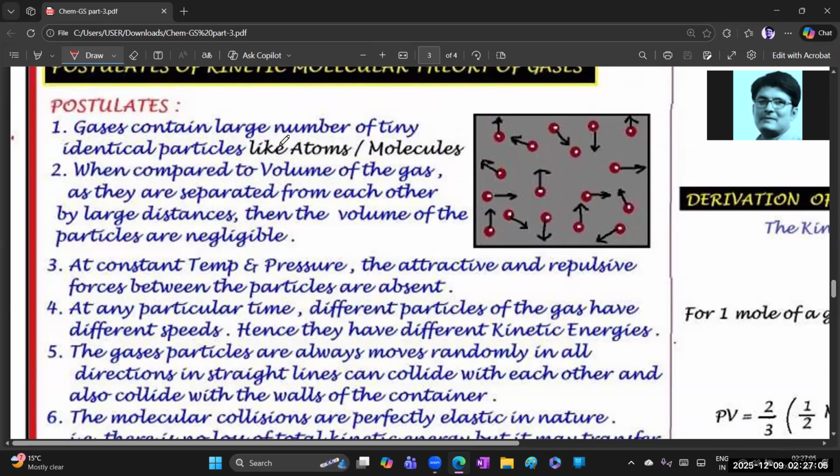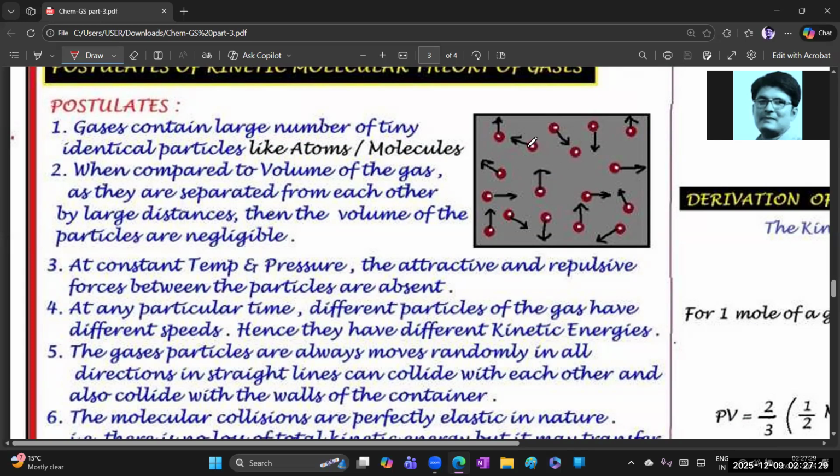First, let us suppose this is one vessel. In that vessel, I have taken a few gaseous particles, which fill the vessel. See, guys, I am giving arrow marks for these gaseous particles in different directions.